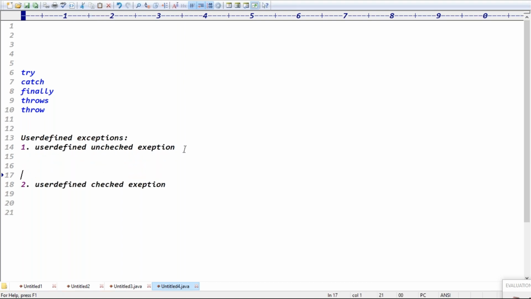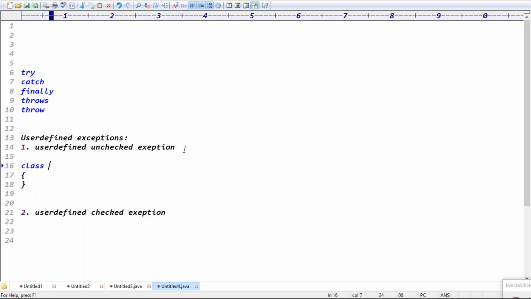To create a user defined unchecked exception, for example, our class InvalidAgeException will become an exception class. Runtime unchecked exception means it's extending which class, guys?